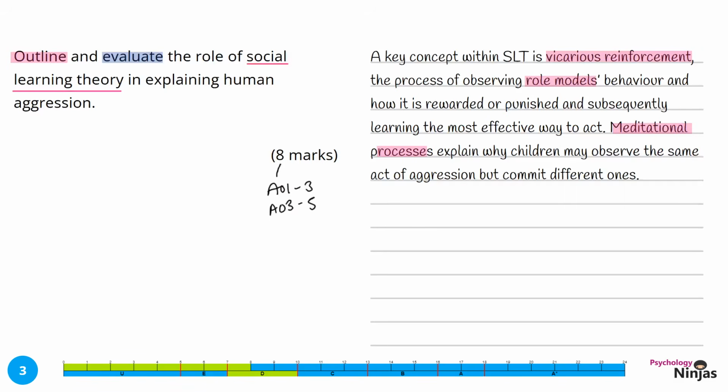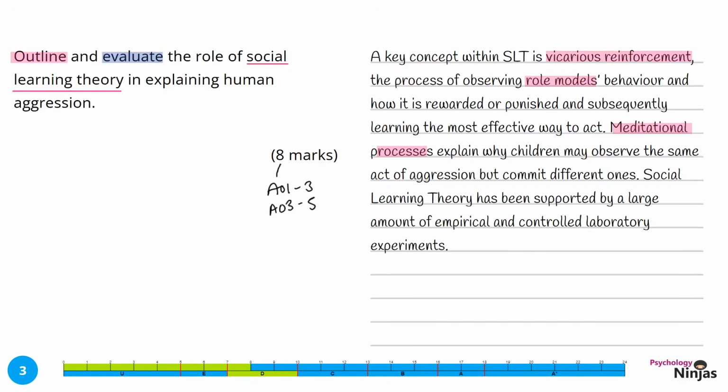Now it's time to evaluate. Social learning theory has been supported by a large amount of empirical and controlled laboratory experiments. We've identified that there is a range of research to support this particular explanation of aggression. We now need to explain some specific research.